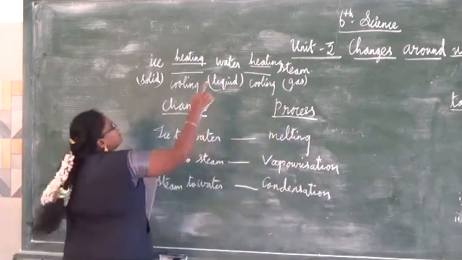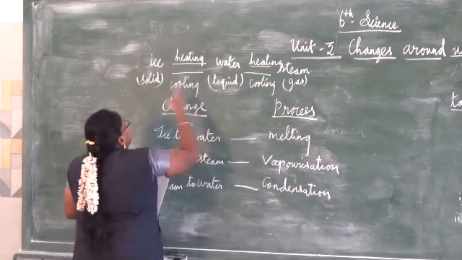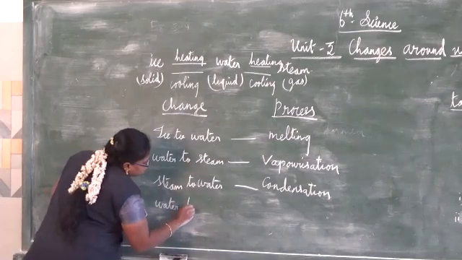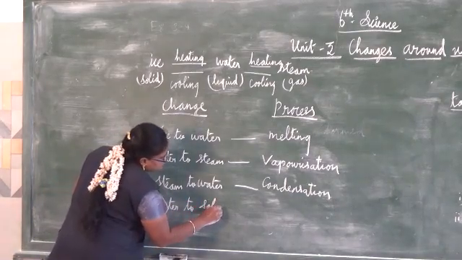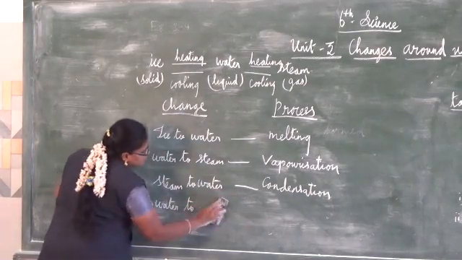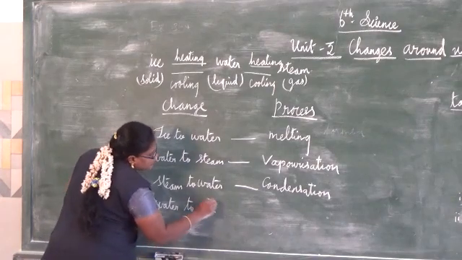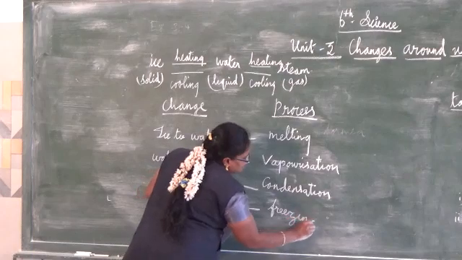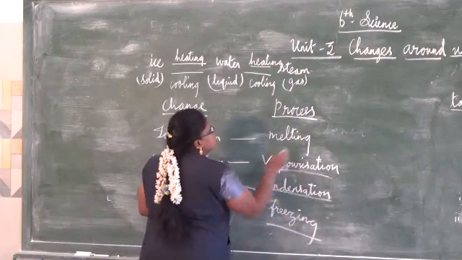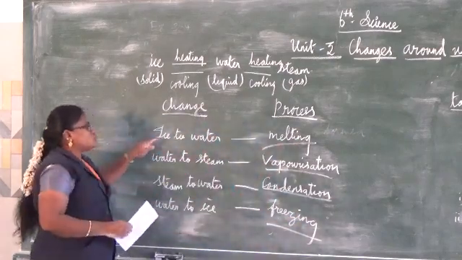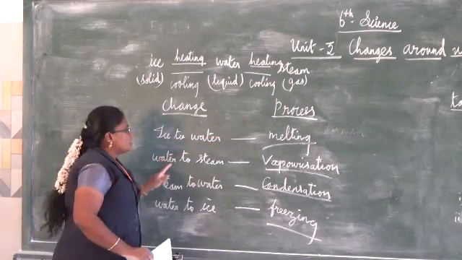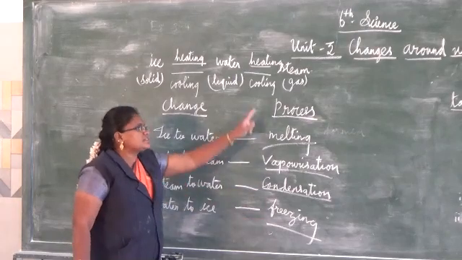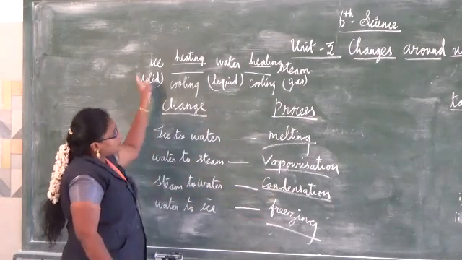Next, again water to ice is freezing. Ice to water is melting, water to steam is vaporization, then condensation and freezing. A separate process name is given for each.